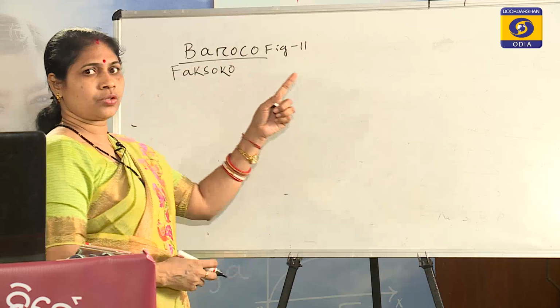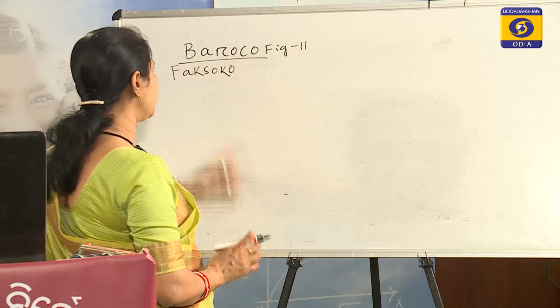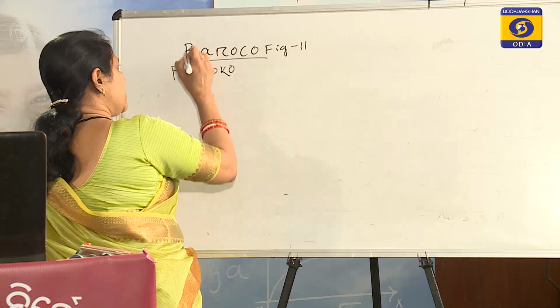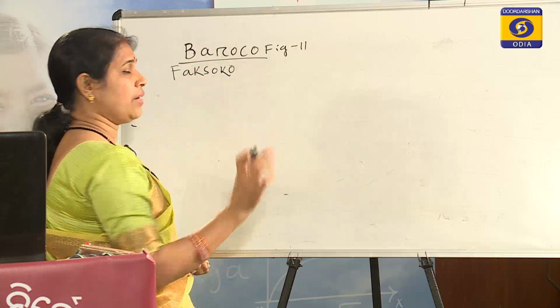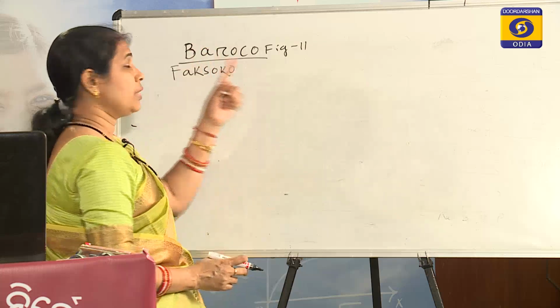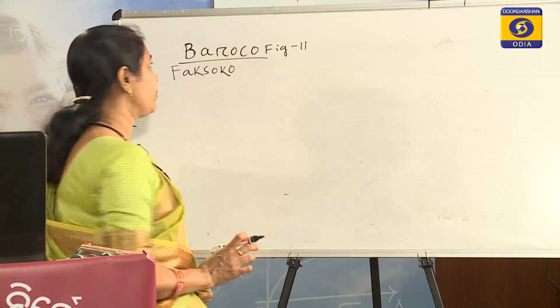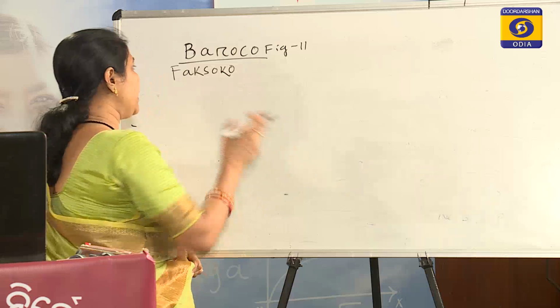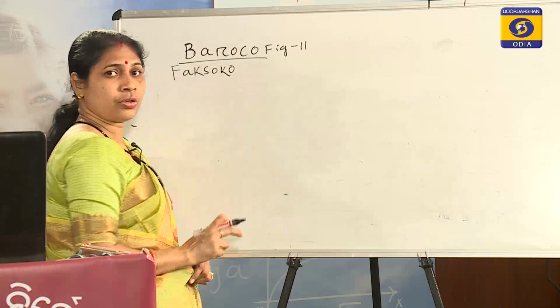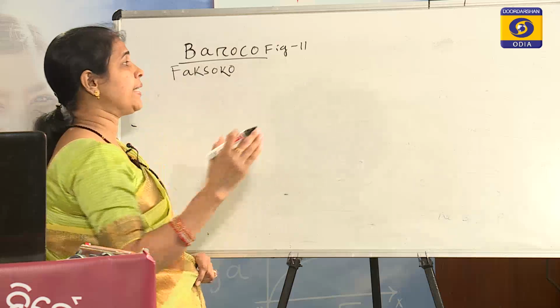Sometimes students commit the mistake that the initial letter is B, so Baroko will be reduced to Barbara of the first figure because Baroko is similar to Barbara. But here Baroko is not reduced; rather we rename it, and the new name is Faxoko. So Faxoko will be reduced.